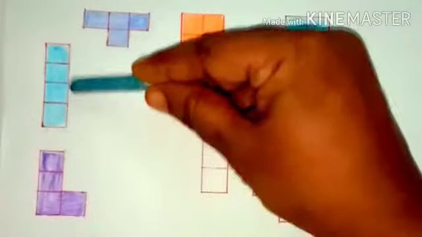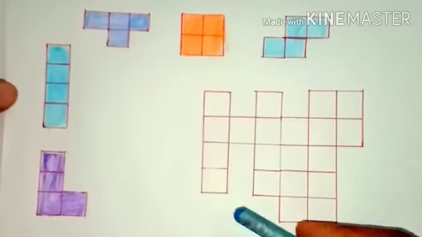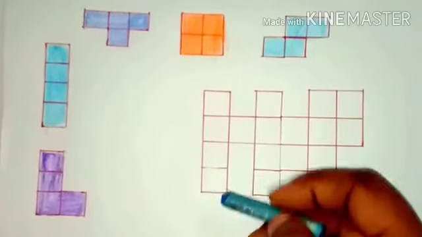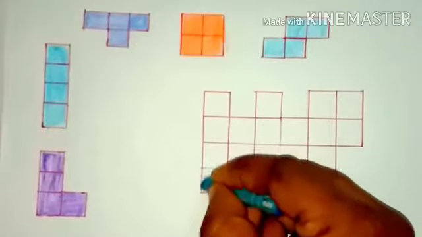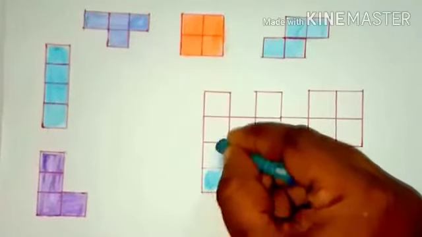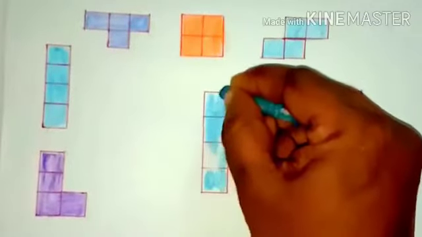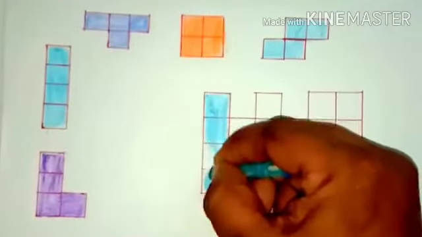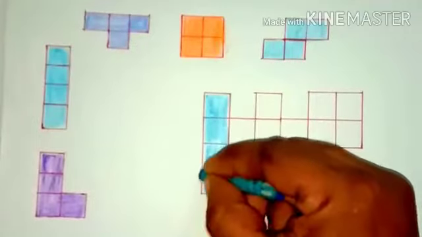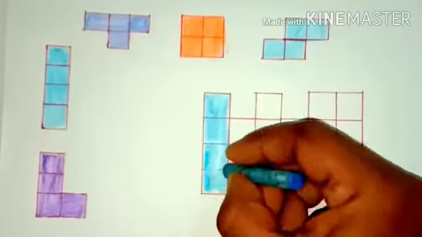Now first let's use the vertical shape tetromino. Tetrominoes are the shapes formed by 4 equal squares.